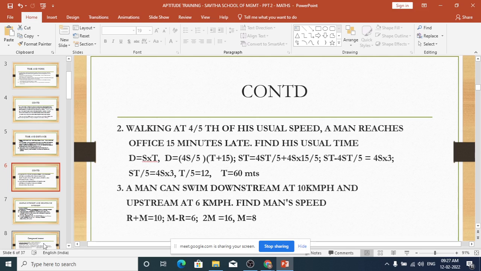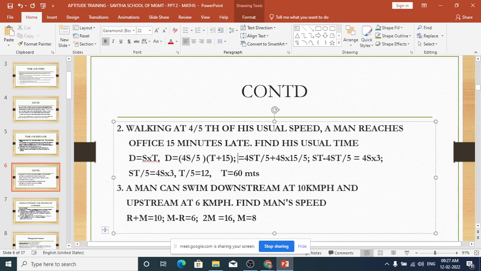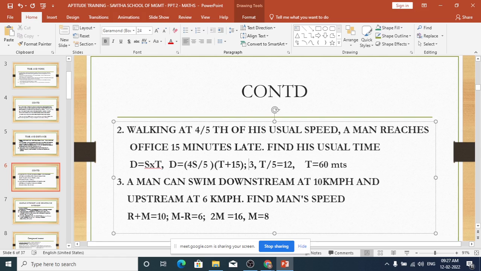So how much are you getting? T. Don't look at my calculation, it may be confusing, because that is the reason why maths is difficult, because explaining it is a little tricky. So now you have got two equations, D equal to S into T, and D equal to 4S by 5 into T plus 15. Now you have to find T. The answer I am getting is 60 minutes. Are you getting 60 minutes?